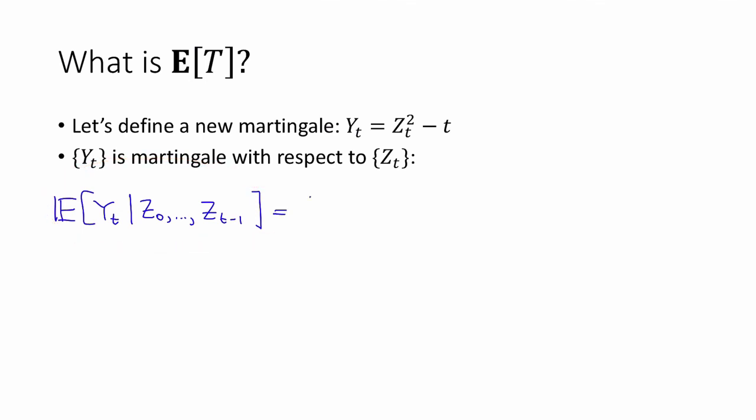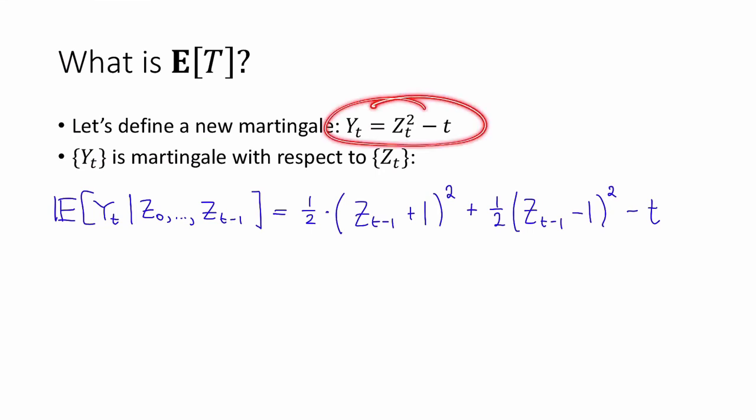So to show that, let's actually compute this. This is equal to 1/2 times z sub t minus 1 plus 1 squared plus 1/2 z sub t minus 1 minus 1 squared minus t. Here we're just using the definition of the expectation along with the definition of y sub t. That is, with probability 1/2, z sub t is going to be z sub t minus 1 plus 1. With probability 1/2, it'll be z sub t minus 1 minus 1. And then we're just plugging that into the definition of y.